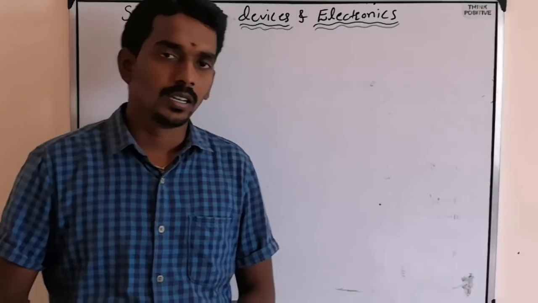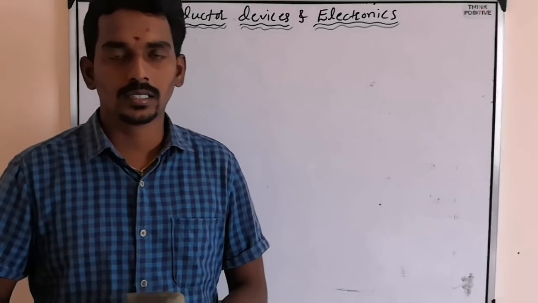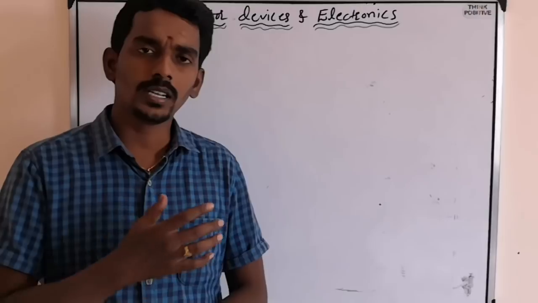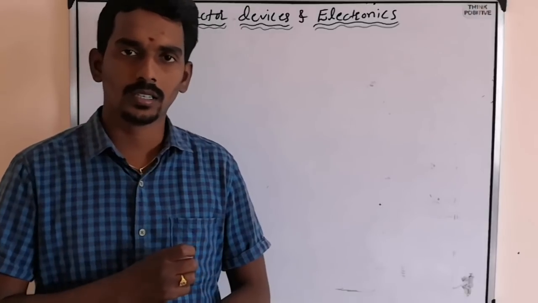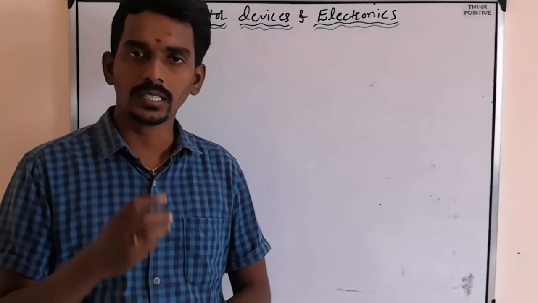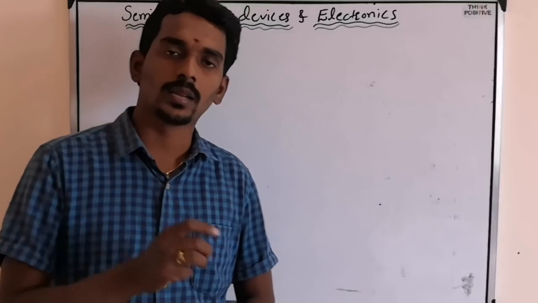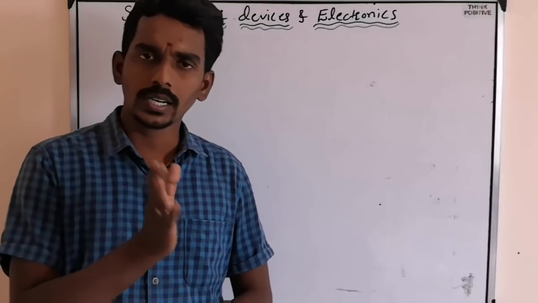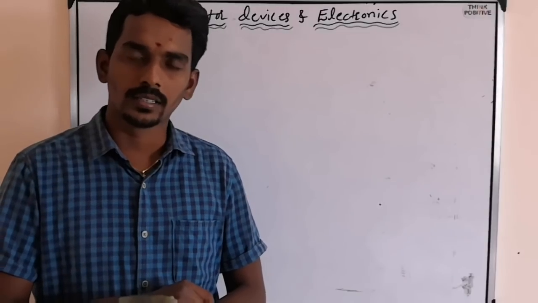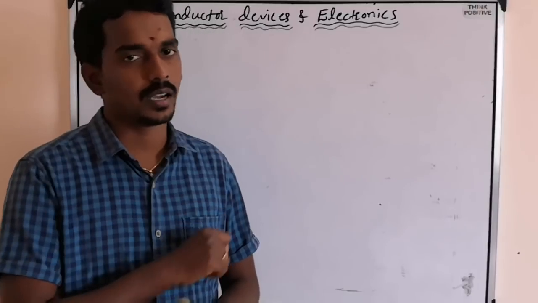We discussed, or better to say, we started semiconductor devices in the last class. We discussed what a semiconductor is, on what basis we divided solids into three types: conductors, insulators and semiconductors, what the difference is between conductors and semiconductors, and what exactly we study in this chapter.